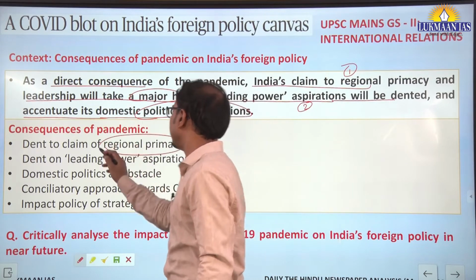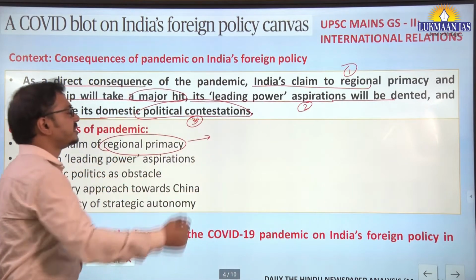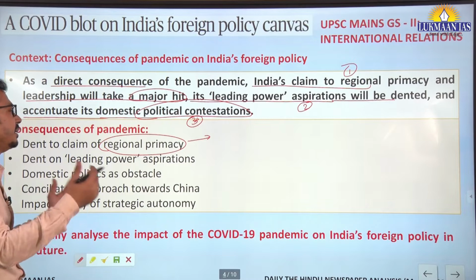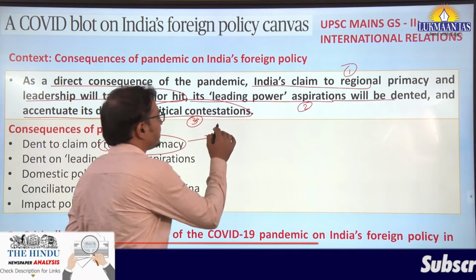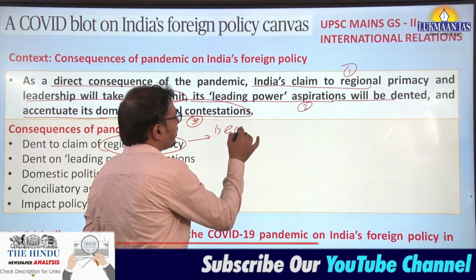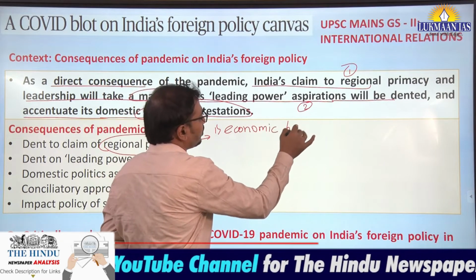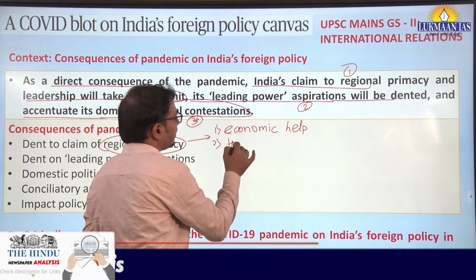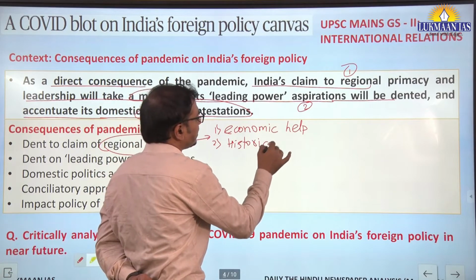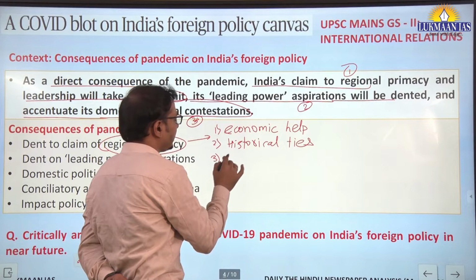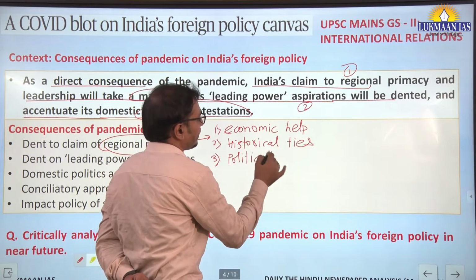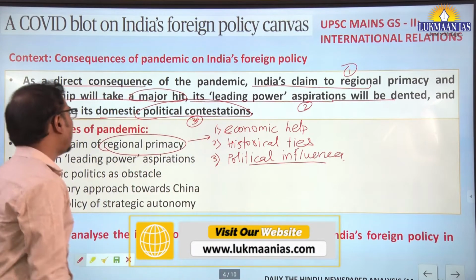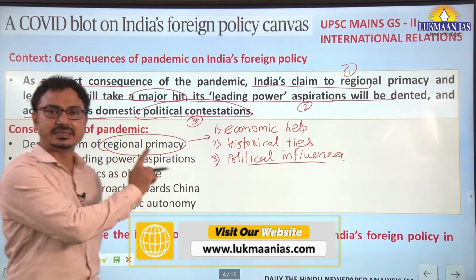First one, regional primacy. Basically, our regional primacy, or regional leadership, the role played by India, was based on, first thing, economic help to India's neighbors. Second thing is historical ties, and third thing is political influence. So India's regional primacy and leadership was based on these three factors.